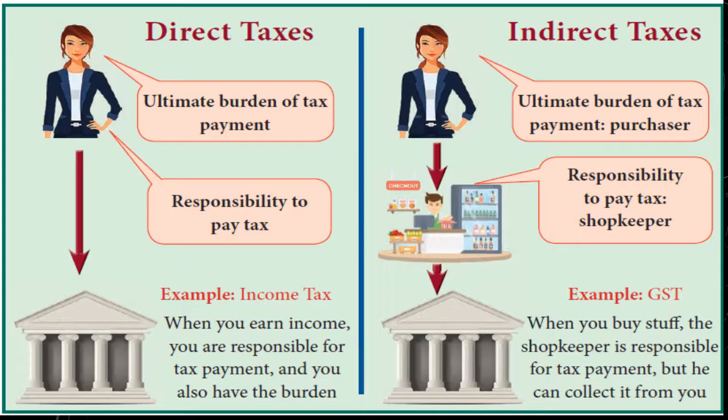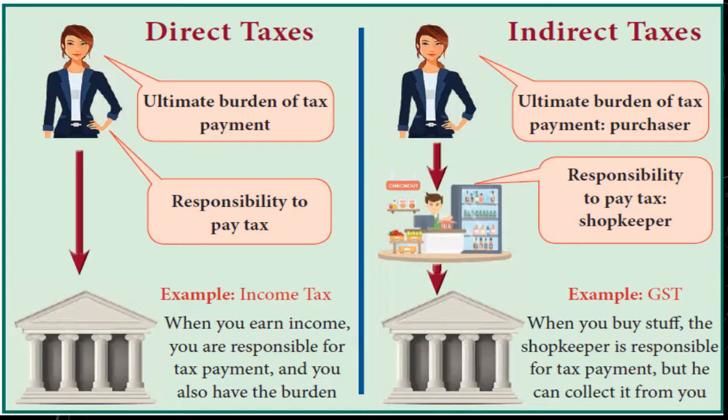See the indirect tax. The ultimate burden of tax payment lies with the purchasers, but the responsibility of paying the tax lies with the shopkeeper. For example, GST. When you buy any commodities, the shopkeeper is responsible for tax payment, but he can collect it from you.